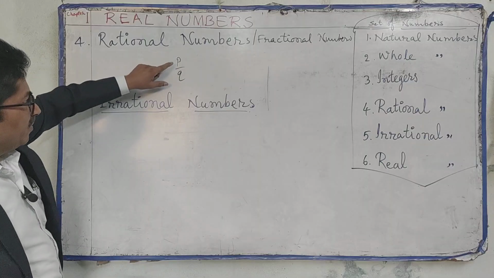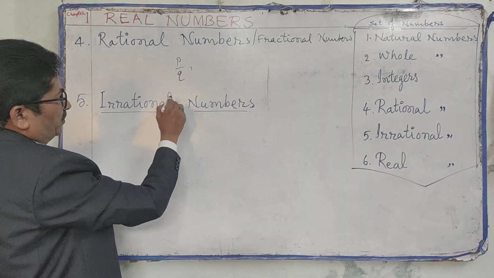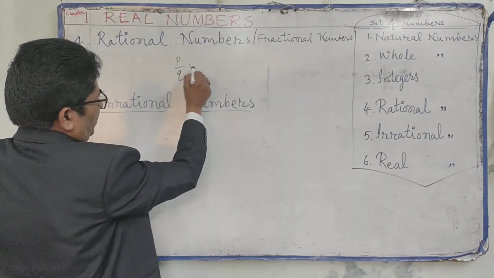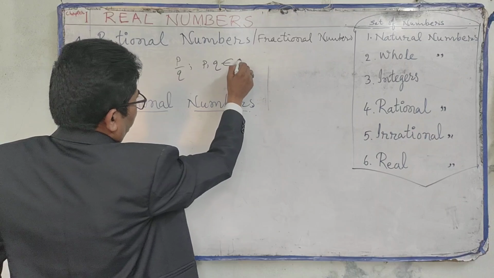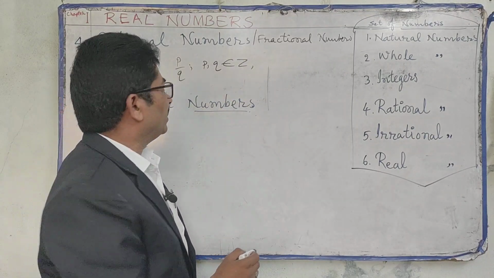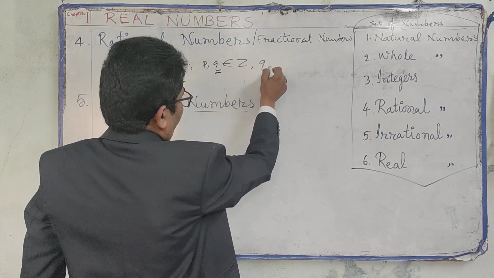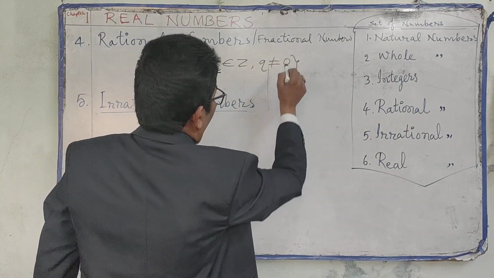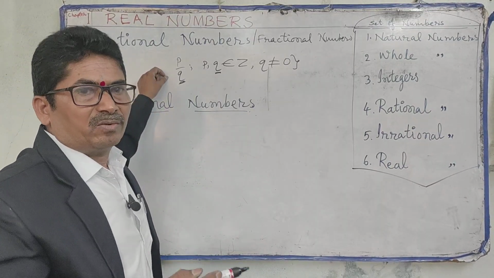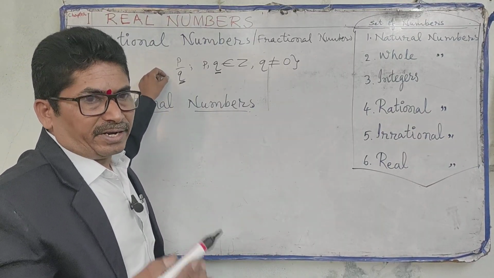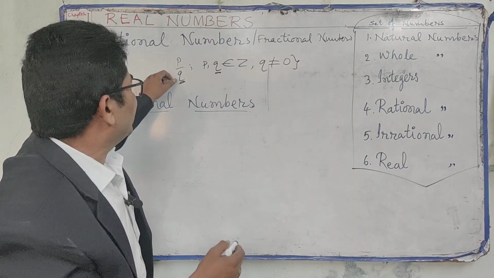The numbers which can be written in the form of p by q. What are p and q? P and q are integers, p and q belong to integers. What about this q? q is not equal to 0. If there is 0 in the denominator, division by 0 is not defined. That's why we don't have 0 in the denominator.